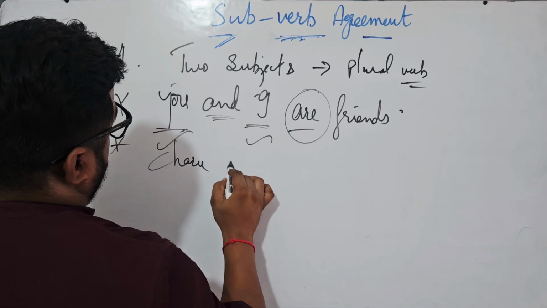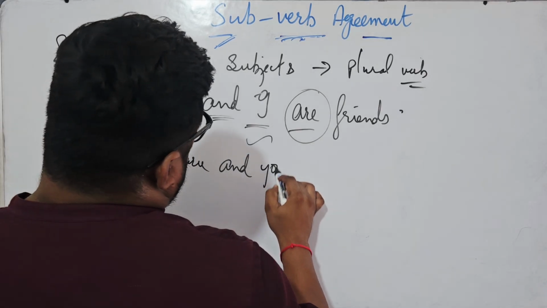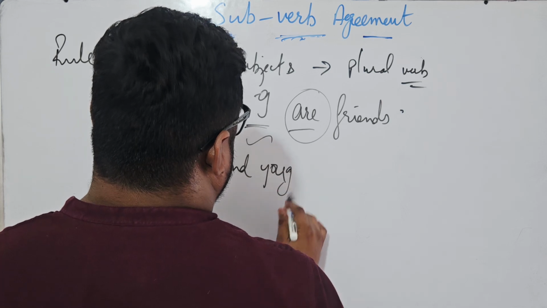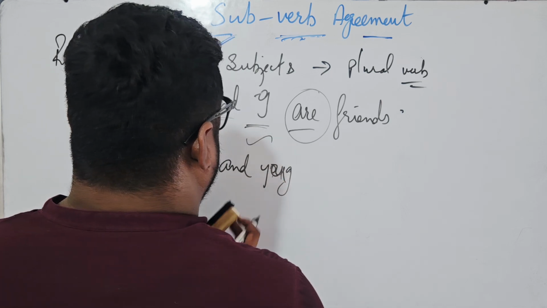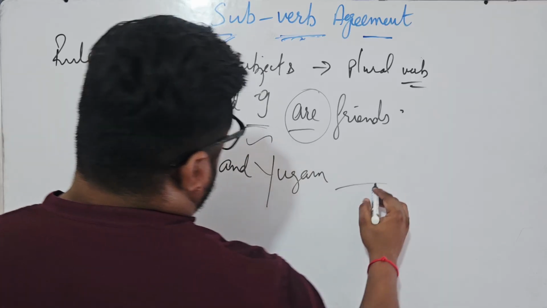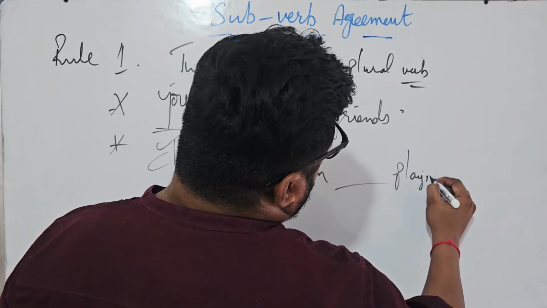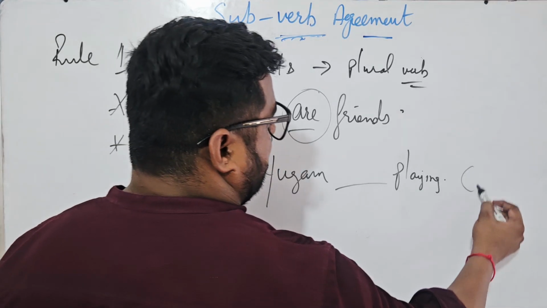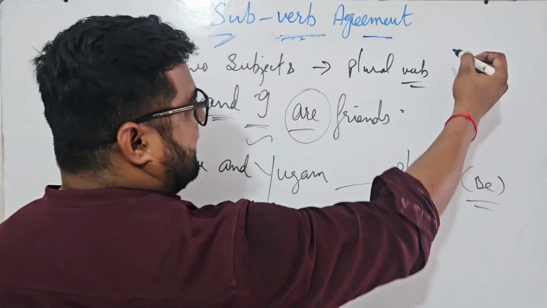One more example you can have. Charu and Yugam dash playing. If you are writing, you can answer. What will be the answer here? Be has 8 family members.